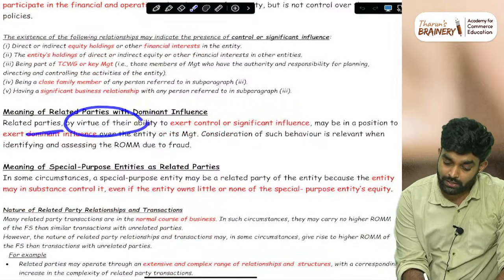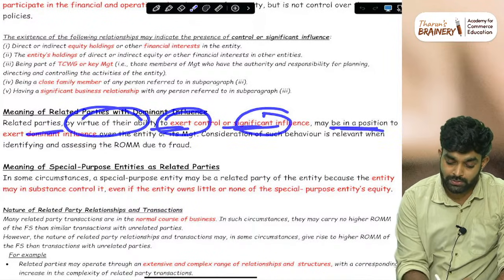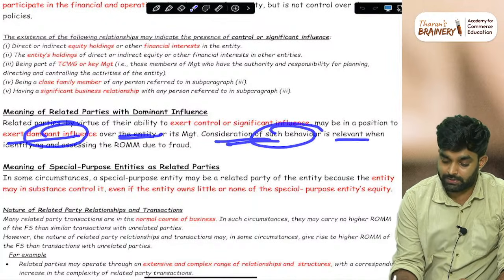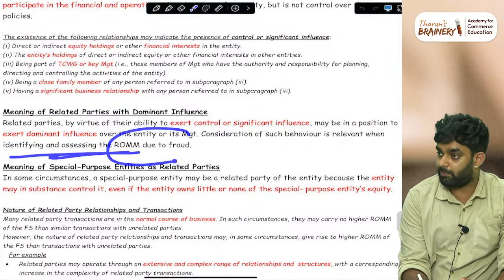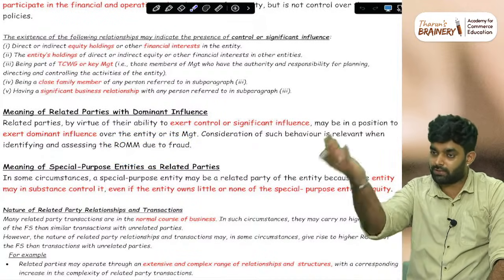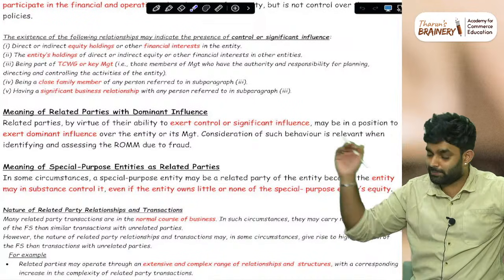Related parties, by virtue of their ability to exert control or significant influence, may be in a position to exert dominant influence over the entity. Consideration of such behavior is relevant when identifying and assessing the risk of material misstatement. Some people may be there like this, so you just have to check it. The question will not come, but hypothetically, if anything comes, just be aware.